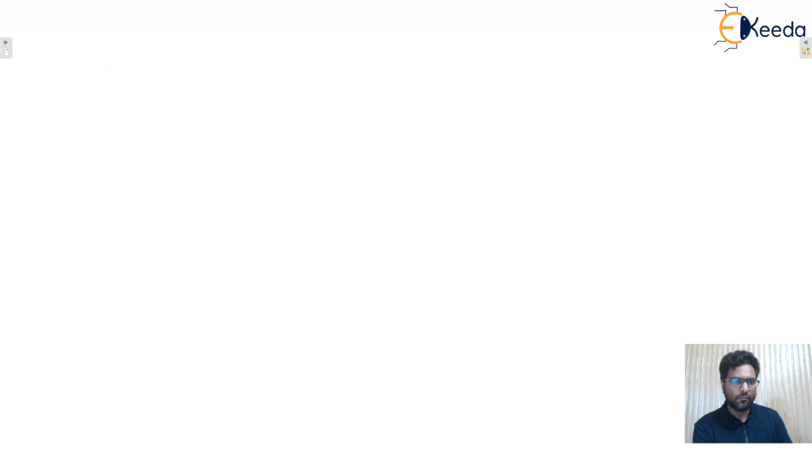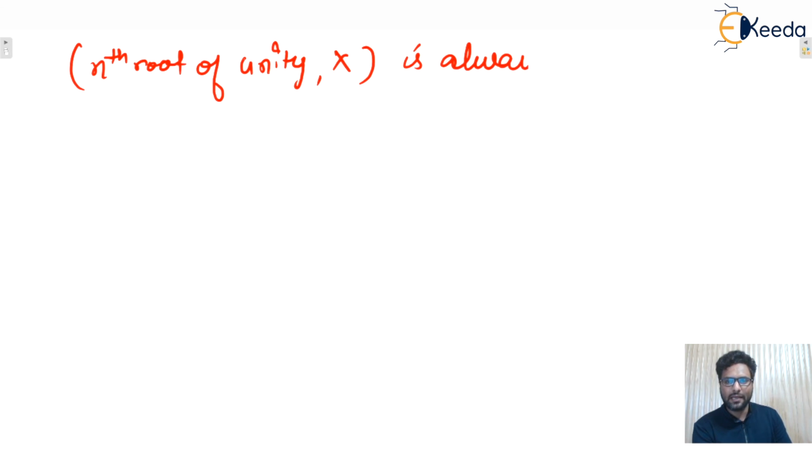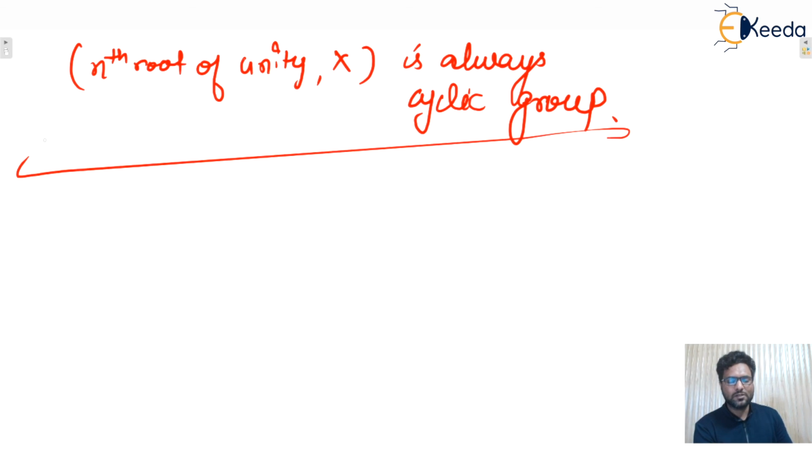So write down, the nth root of unity under multiplication, this algebraic structure is always cyclic, isn't it? So I hope this one is clear to everyone.